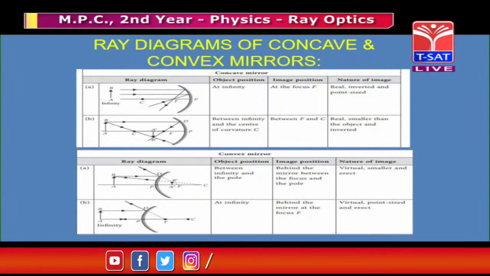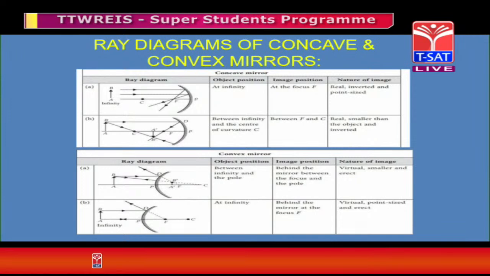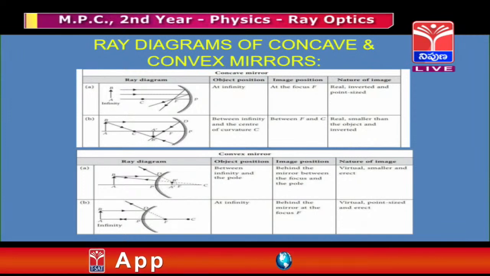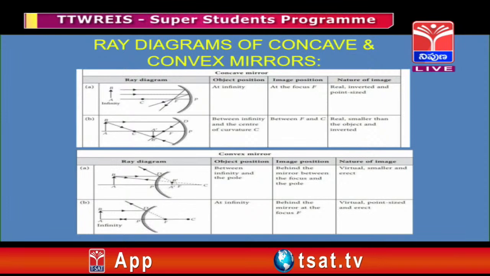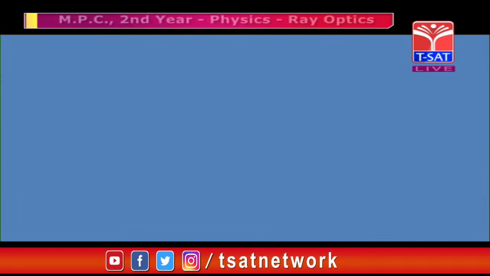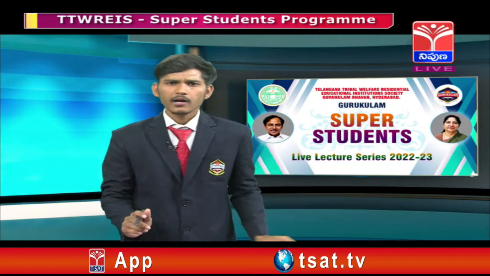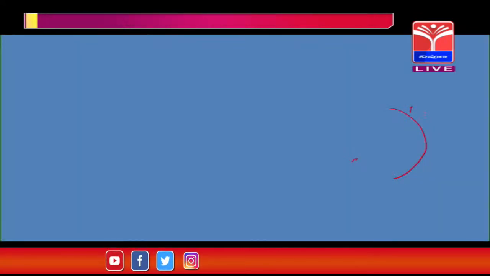Yes, of course, if an object is placed at infinity, where will its image be formed, what is the character of that image and what is its size? Of course, it will be different. Suppose an object is placed at infinity, I am going through it practically. Here you can observe, draw a convex lens here, draw a concave lens.